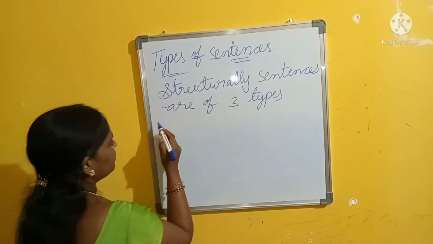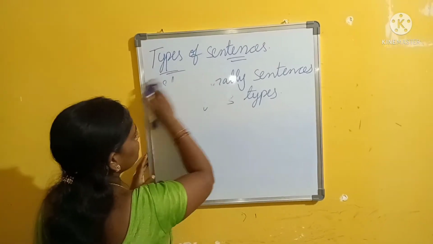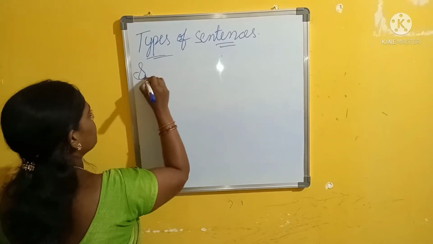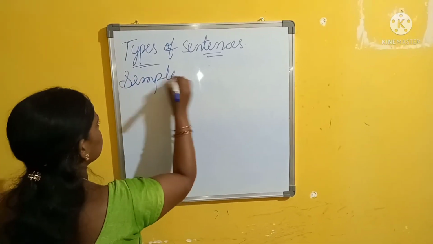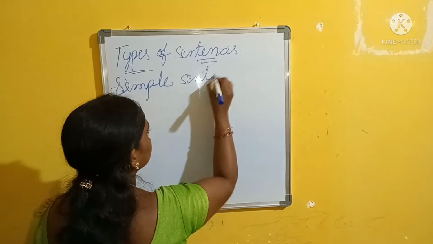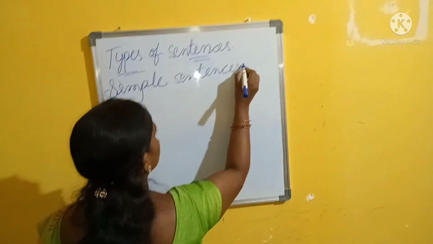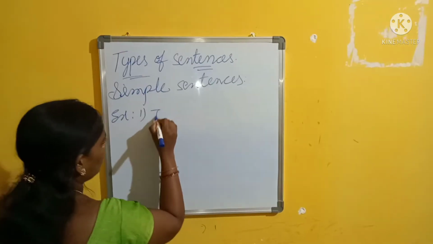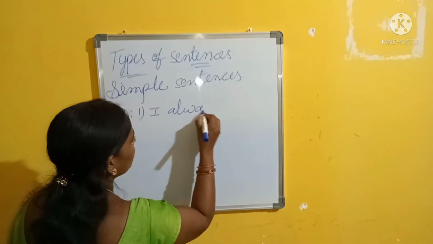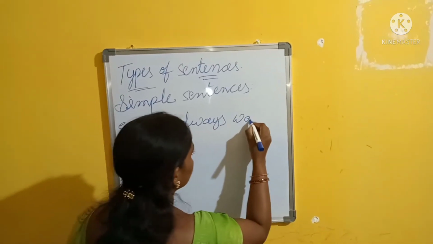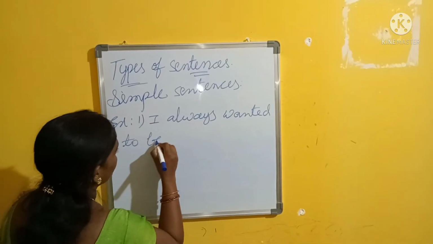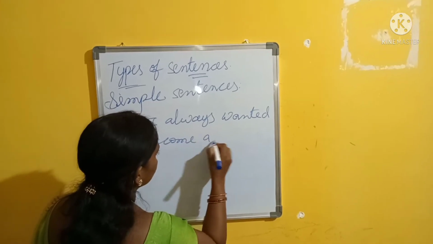Examples of simple sentences. I always wanted to become a doctor.